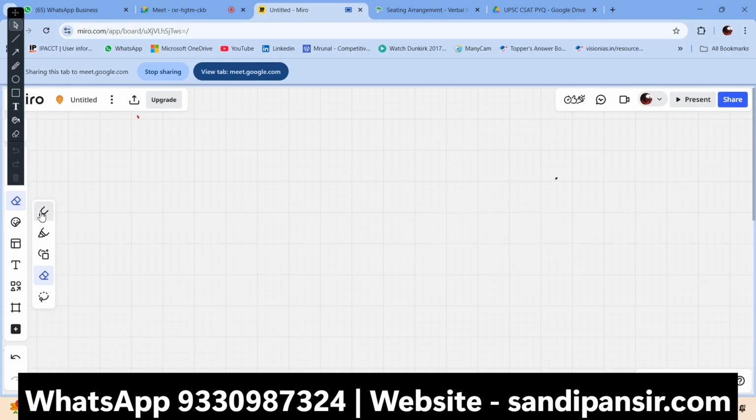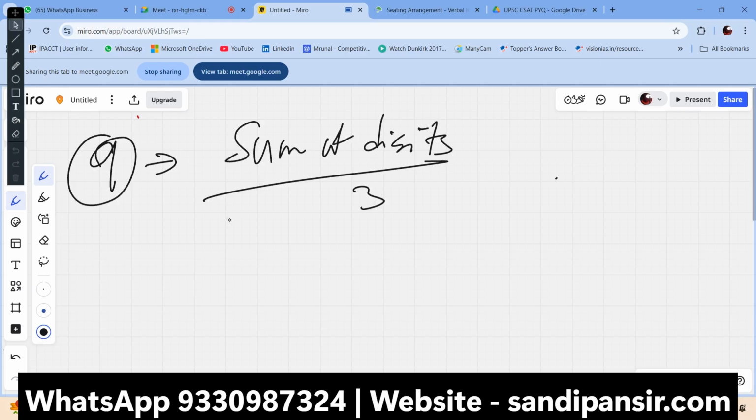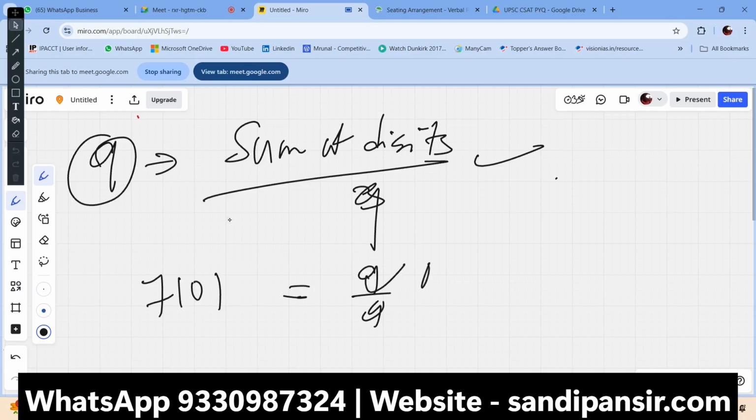Now, next is 9. The sum of digits, similar to 3. Sorry, for 9: the sum of digits divided by 9. Got it? So there is a question: 7101. The sum of the digits is 9, it's divisible by 9, and the number is also divisible by 9. That's all. That's how easy this is.